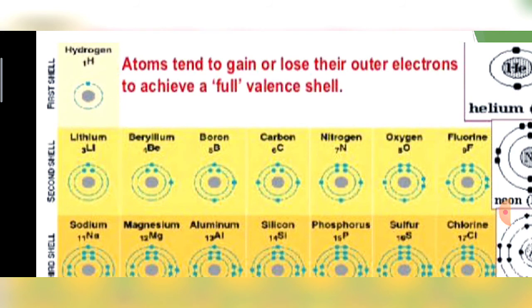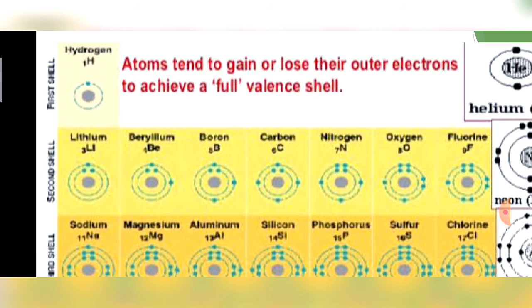The number of protons also increases because the number of protons and electrons are equal. That's why they attract each other with equal force, and when we move from left to right in a period, the size of the atom decreases gradually.